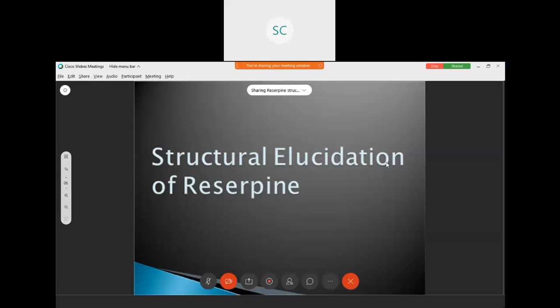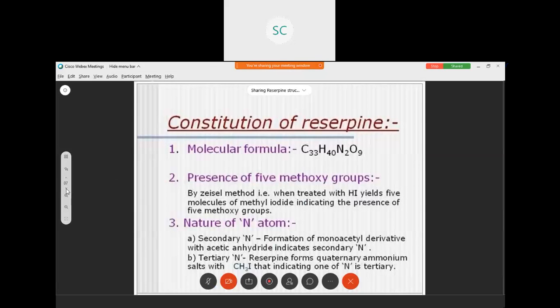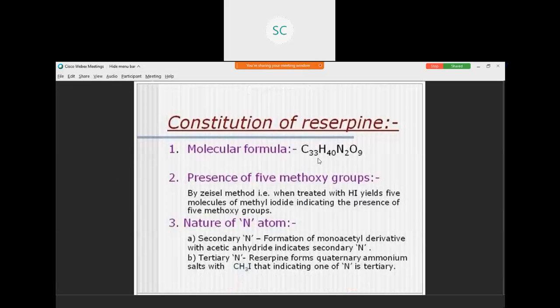Now we discuss about structural elucidation of reserpine. Molecular formula of reserpine is C33H40N2O9. From qualitative and quantitative investigations, the molecular formula of reserpine has been found to be C33H40N2O9.